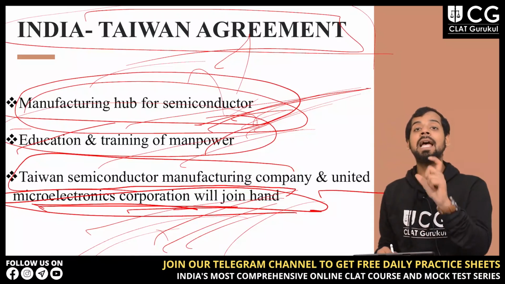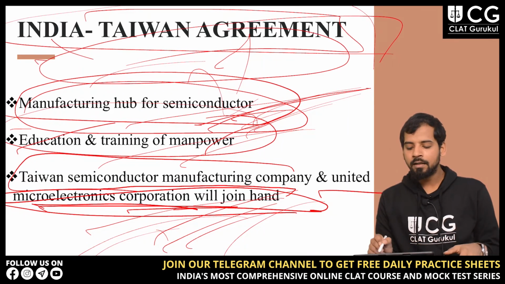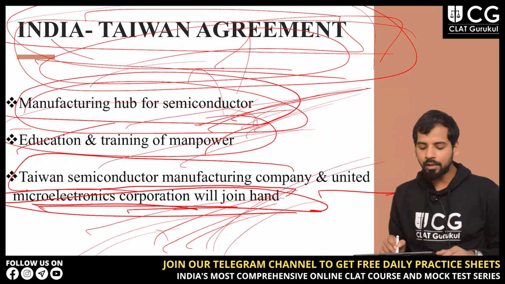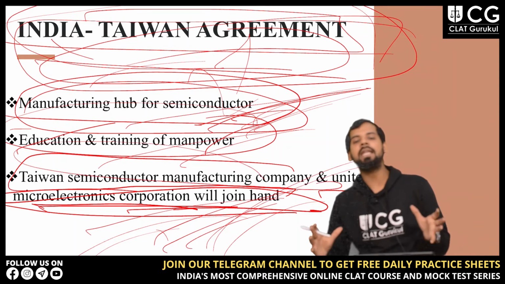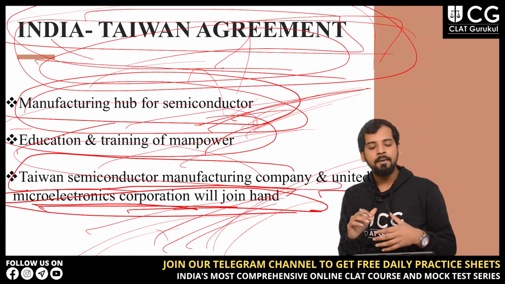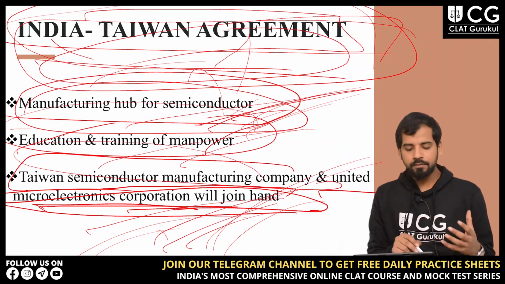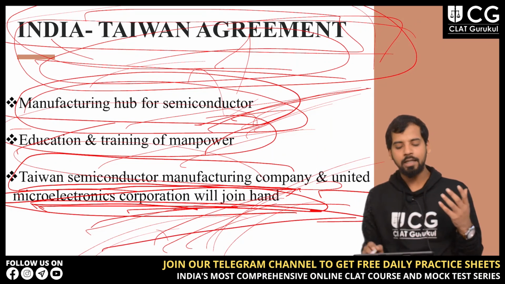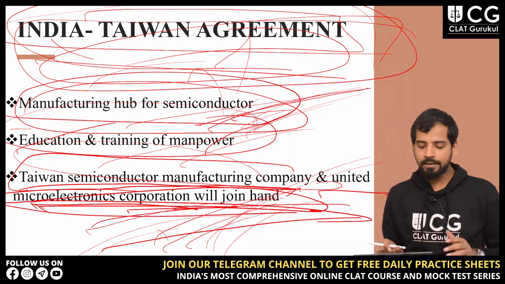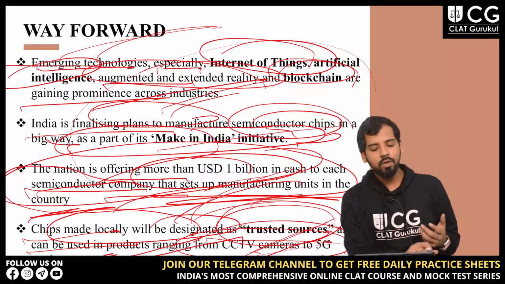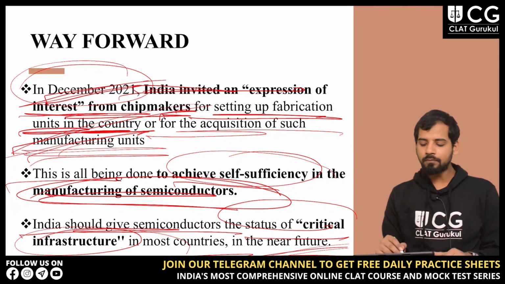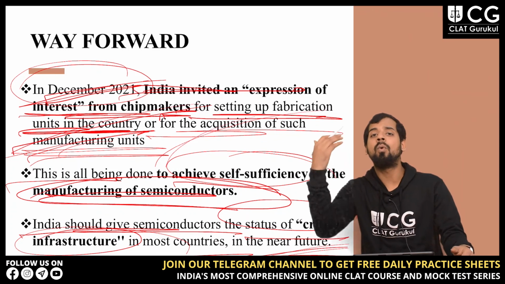Then the India-Taiwan agreement is important, because it is related to the semiconductor chip. The companies involved in this agreement are also important, which are Taiwan Semiconductor Manufacturing Company and United Microelectronics Corporation, right? Then, as a way forward, it is important that in December 2021 they invited an expression of interest.